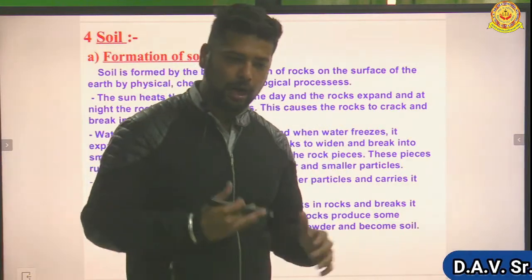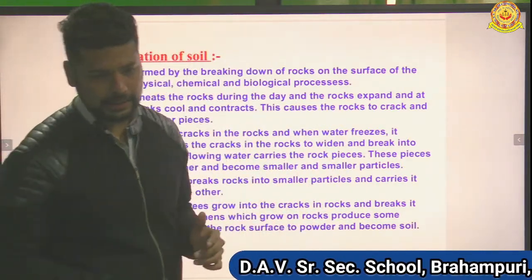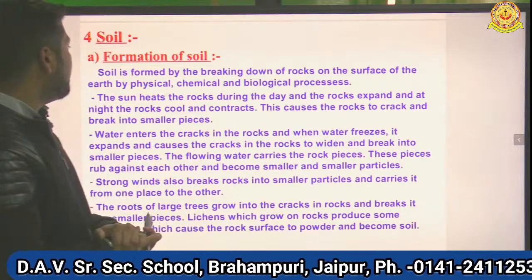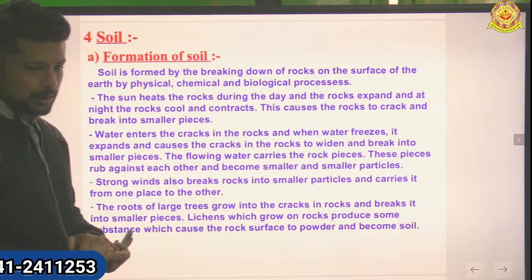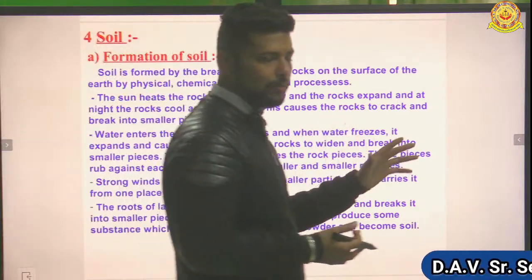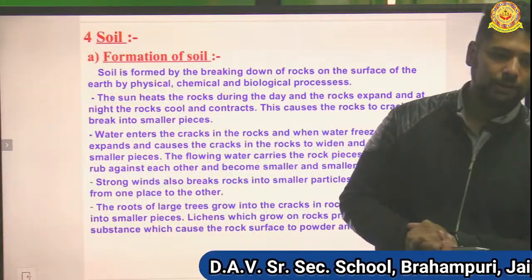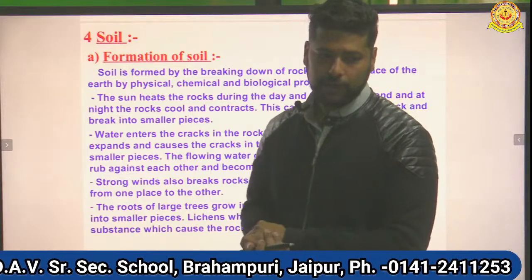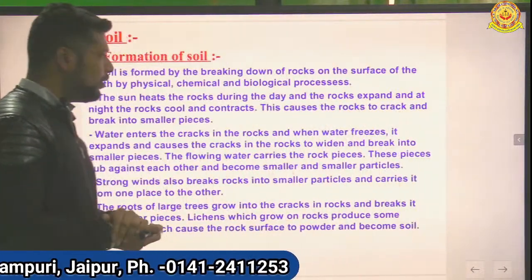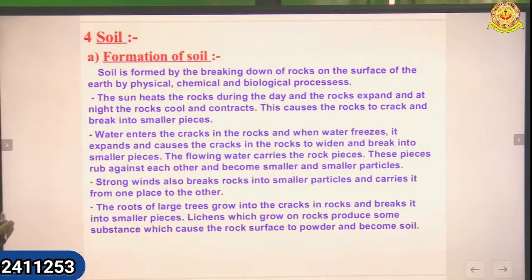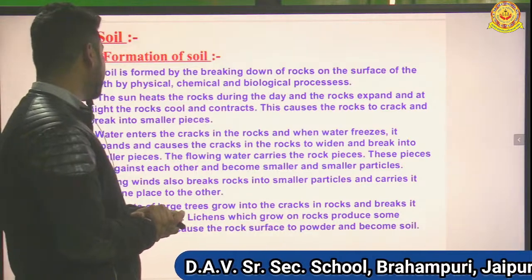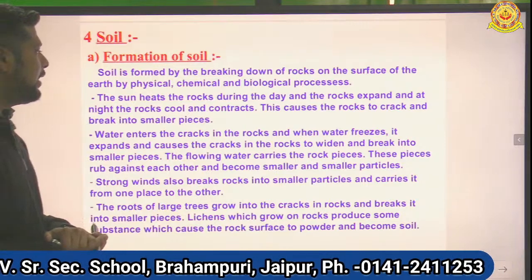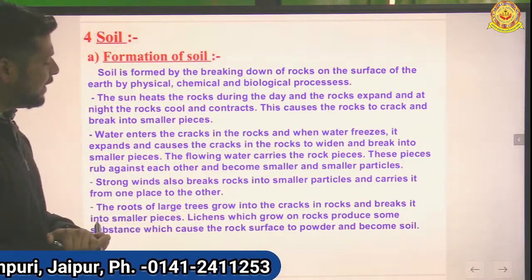Okay. Now how did they get converted into soil? Let's see. Soil is formed by the breaking down of rocks on the surface of earth by physical, chemical and biological processes. When these rocks are broken down by these processes, we can see the soil. Okay. Next, so what is the process? The first process is the sun. The sun heats the rocks during the day and the rocks expand, and at night the rocks cool and contract. This causes the rocks to crack and break into smaller pieces.